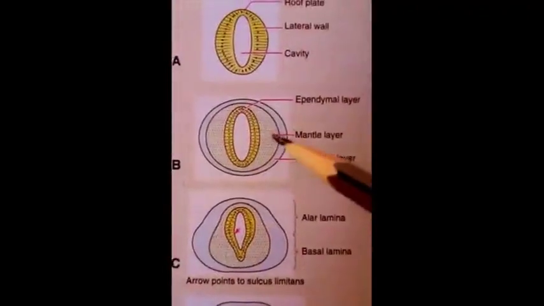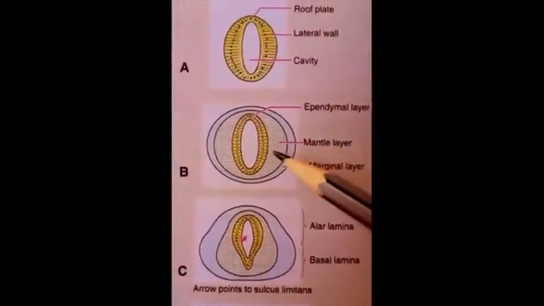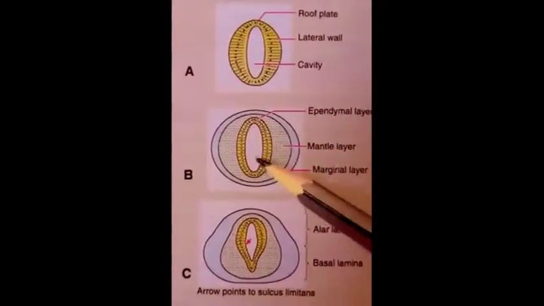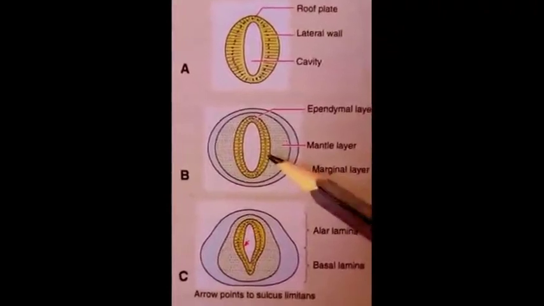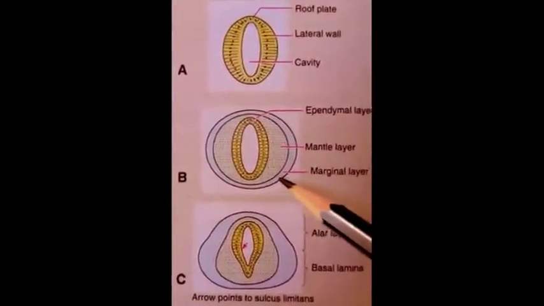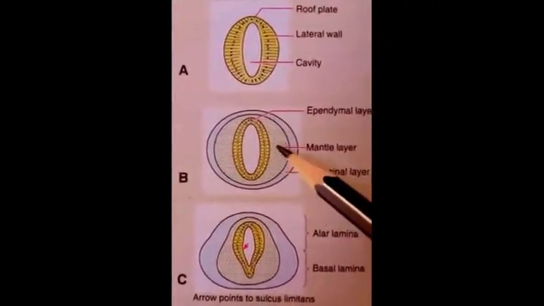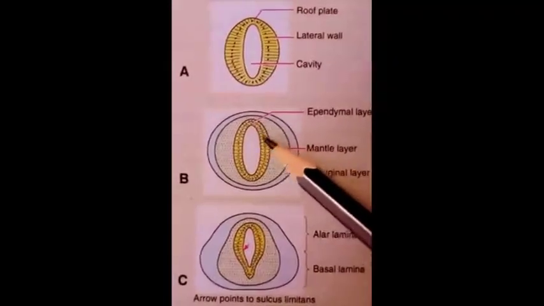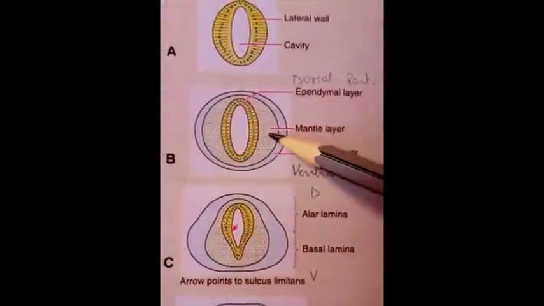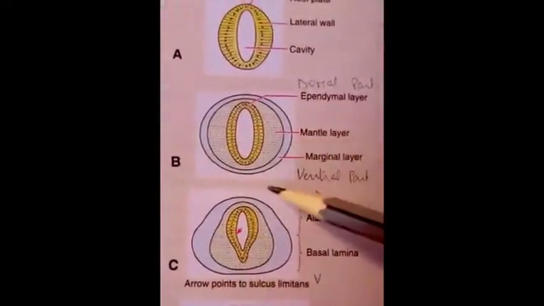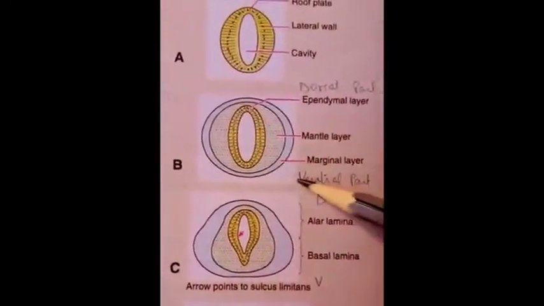With further growth and development of this tube, the lateral thickened wall gets further subdivided into three layers. The outermost layer is the marginal layer, the middle layer is the mantle layer, and the innermost layer is known as the ependymal layer. The mantle layer, or mantle zone, grows faster towards the ventral part of the tube.